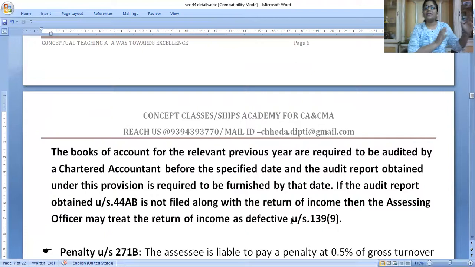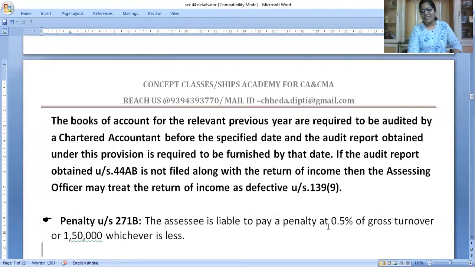If you submit the return on time to avoid the penalties and interest, but you have not submitted the audit report, it is treated as a defective return under section 139(9). So you have to get your books audited on time and you have to submit the return on time to avoid this penalty also, which is 0.5% of turnover or 1,50,000, right? So take lot of notes and wait for the coming week to see part 2 of the presumptive taxation, especially the changes in the vehicle and all that will be clear in section 44AD and 44AE.